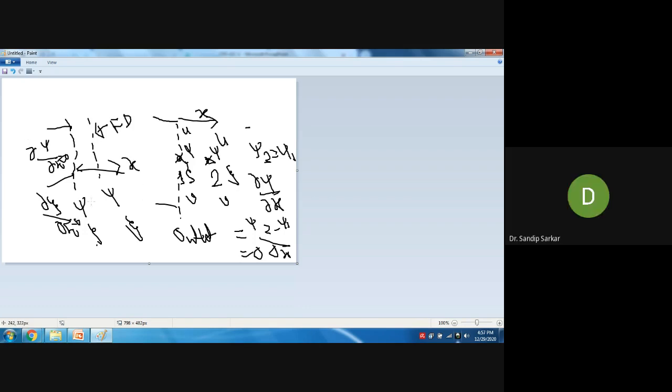Because here psi 1 equals psi 2, and zeta 1 equals zeta 2. So both are equal. That means your gradient along the x direction will also be 0. So del psi del x equals psi 2 minus psi 1 by delta x. Psi 2 and psi 1 are equal, so it is 0. Similarly, del zeta del x is zeta 2 minus zeta 1 by delta x. Zeta 1 and zeta 2 are the same, so del zeta del x is also 0. Clear now?